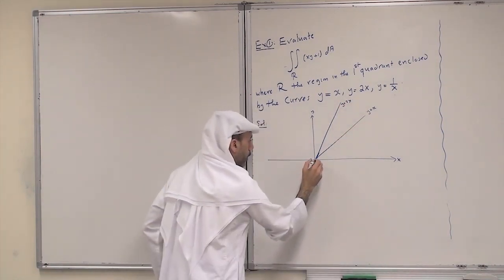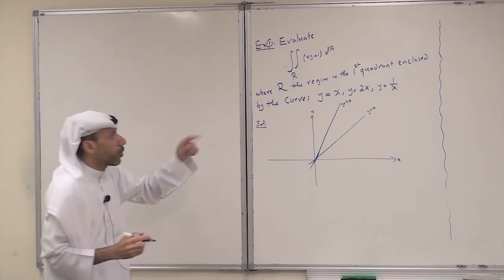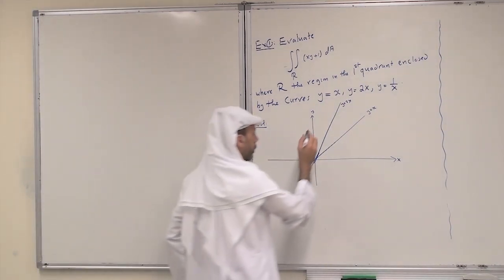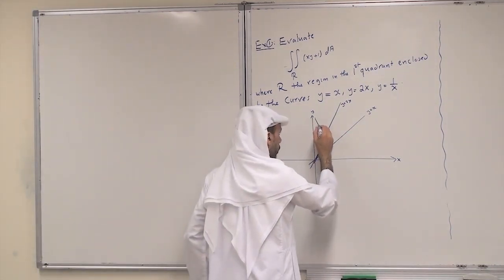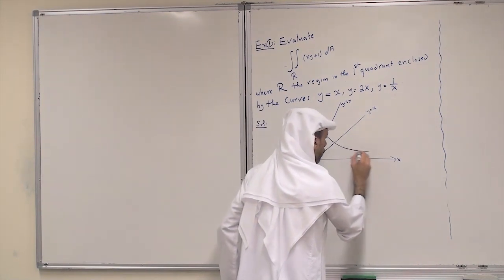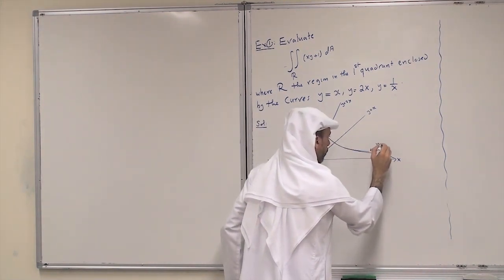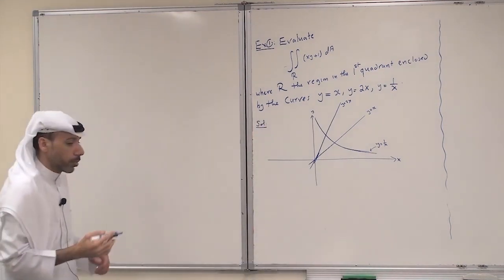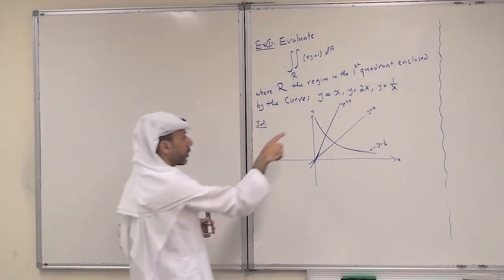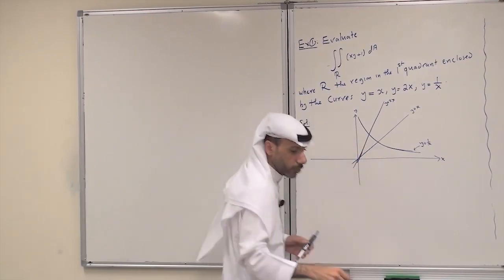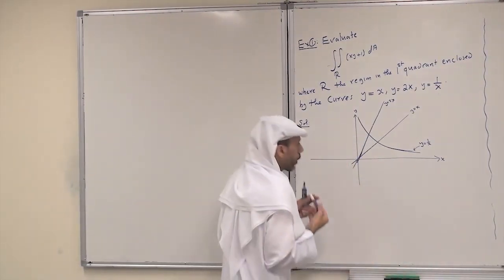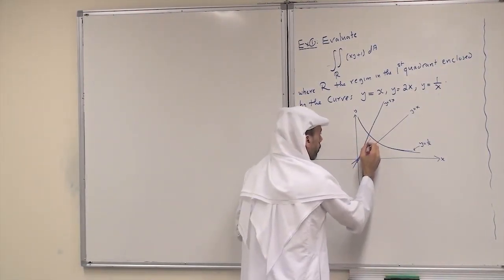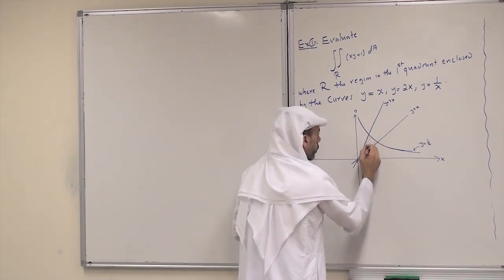This is the second line, and the curve y equals 1 over x, so this is the curve y equals 1 over x. Now the region enclosed by these three curves is this region. So here, this is my region.